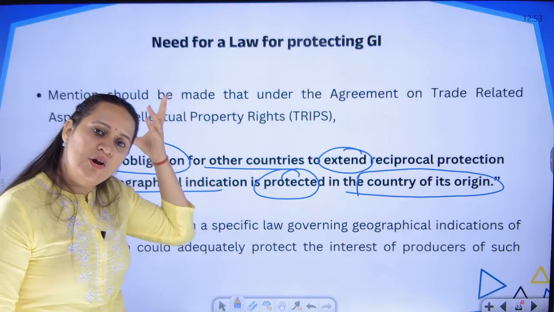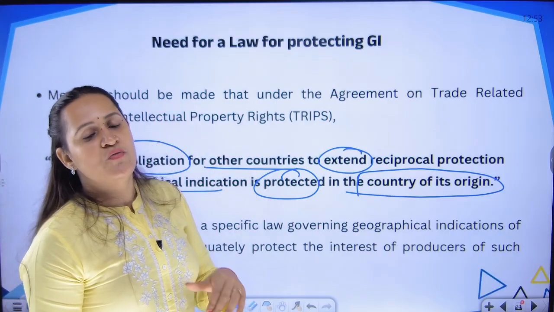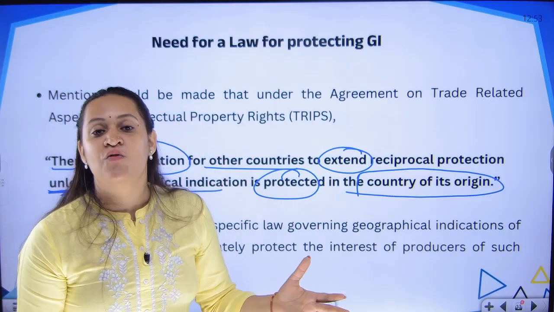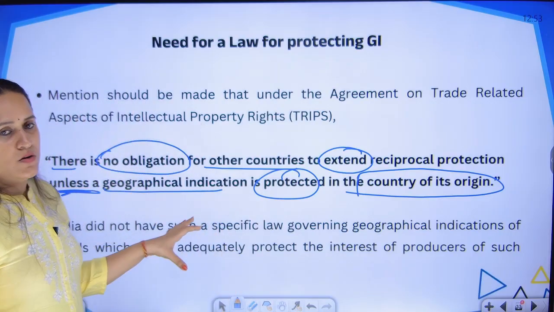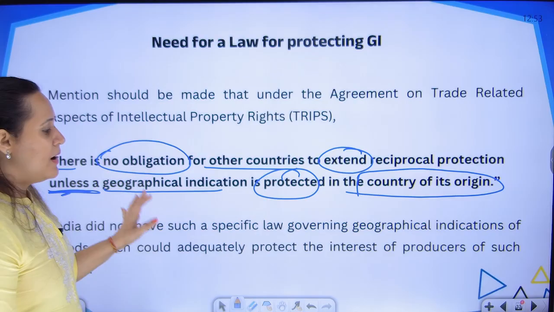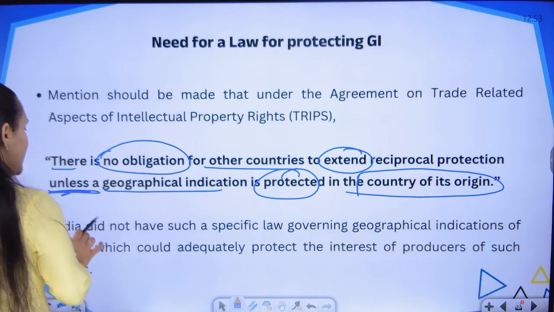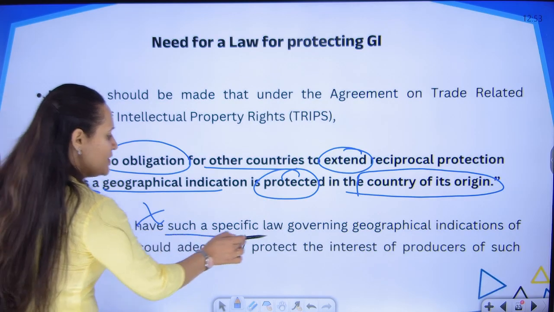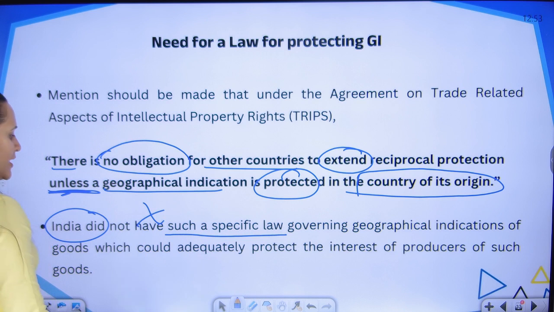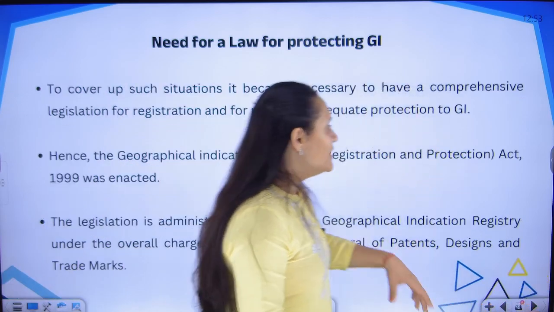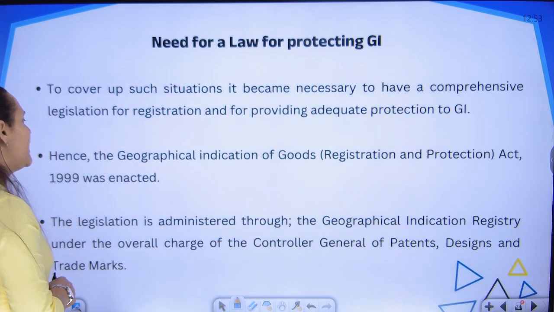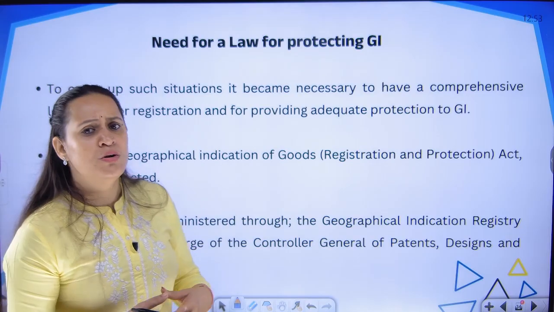They will give protection to your Indian products only if India is protecting it. But in India, we had no laws only for protecting GI. So we could not claim protection for any of our products in any of the other countries as well. Because of this clause, we had to pass the GI Act. India did not have any specific law for protecting geographical indication which could adequately protect the interest of producers of such goods. This was one reason, and second reason is we also became signatory to the TRIPS agreement.